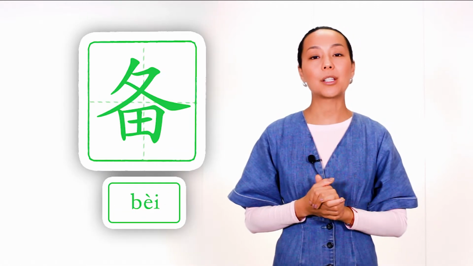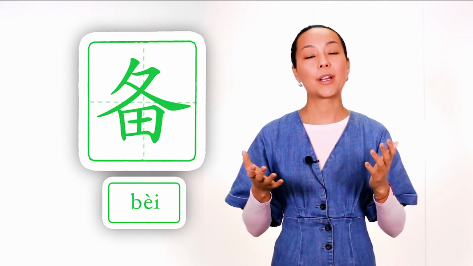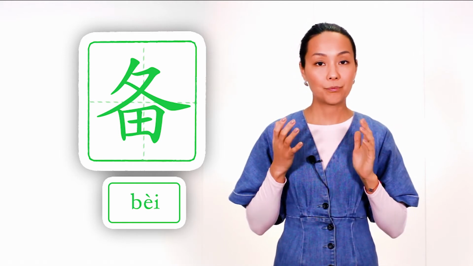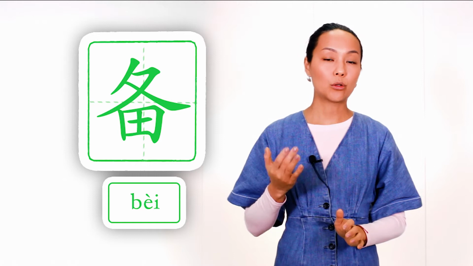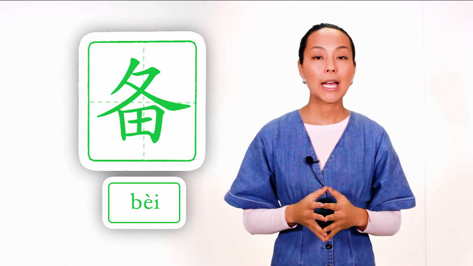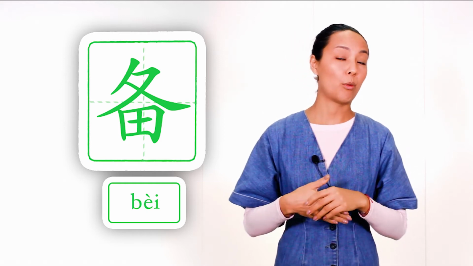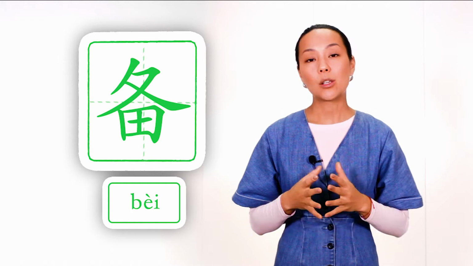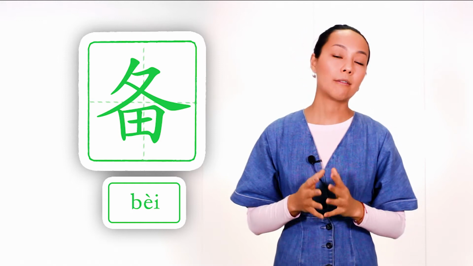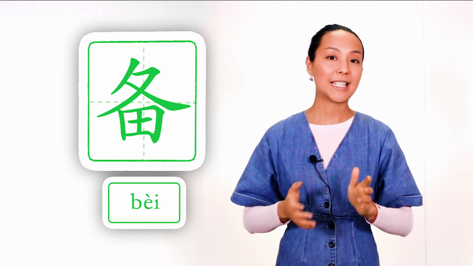And the next example, it's a word prepare. Here, field, because we prepare the field for the new season. And on top we see move slowly, walk slowly. And again, when you work on a field, and especially when you prepare your field for a new season, you move and walk very slowly, because you want your field to be very ready for a new season.